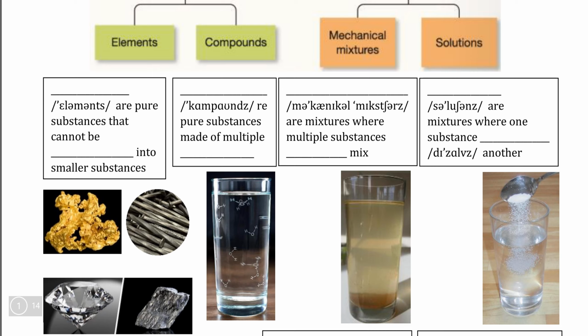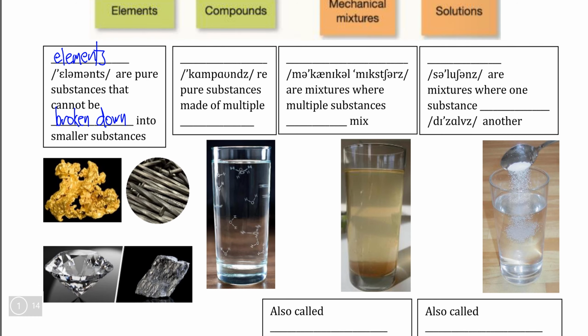From there, we can break down pure substances and mixtures into more specific categories, of which there are four. Most people, whether they know anything about chemistry or not, when they think of a pure substance, are probably going to think of substances that we call elements. An element is the simplest form of matter that exists in chemistry, and the definition of an element is that they are pure substances that cannot be broken down into smaller substances, which means if you take an element and try breaking it down, what you get is no longer a form of matter, but is something that we'll talk about in the next series of videos.